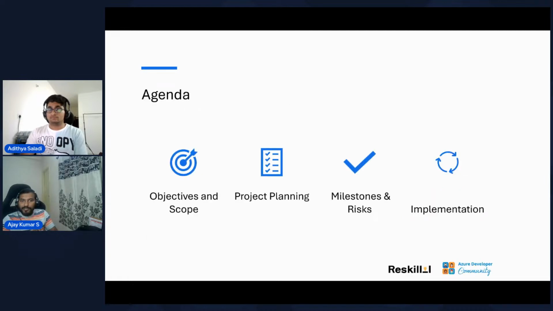We'll start with the objectives and the scope. So any project you start with, if let's say you are a beginner, if you are from college, this is how things happen in the industry. If you're starting off a project, there will be objectives and there will be scopes for any specific project start. There will be planning for each of these projects, and then we come up with tasks and milestones based on the planning and grooming. And then finally we start with the implementation, right? The whole planning, milestone, implementation sometimes goes through agile practice, so we have small milestones created, and then we start the implementation then and there, and then we reiterate the whole process. So that's what we will see, how we build a project from scratch.